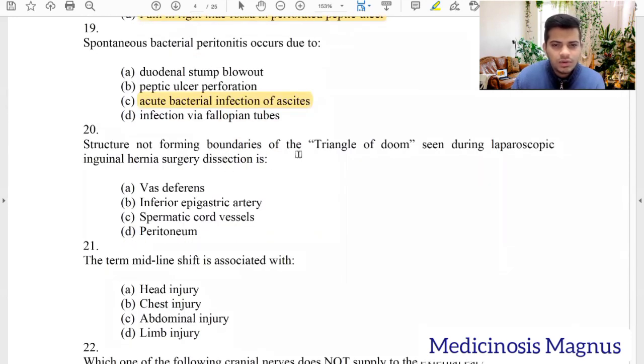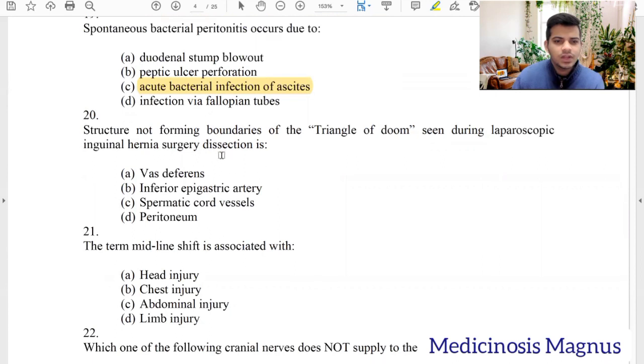Which structure does not form a boundary of the triangle of Doom, seen during laparoscopic inguinal hernia surgery dissection? Vas deferens, yes. So the vas deferens usually forms the lateral boundary, spermatic cord vessels form the medial boundary, and the peritoneum is on the inferior side. So inferior epigastric artery doesn't contribute.